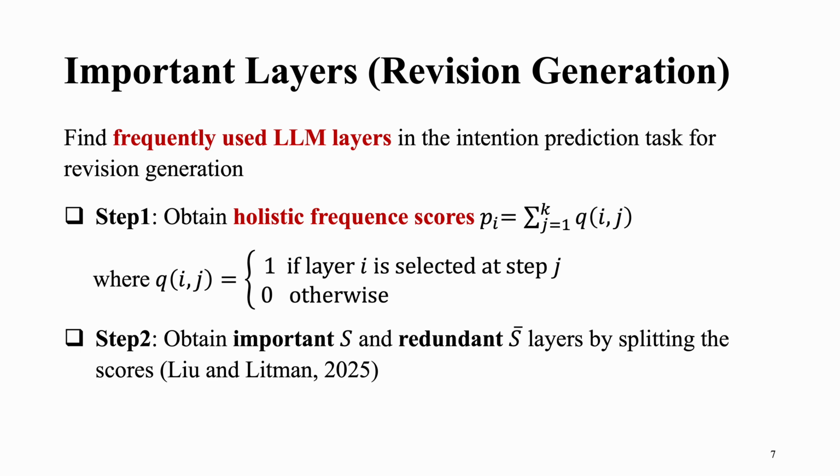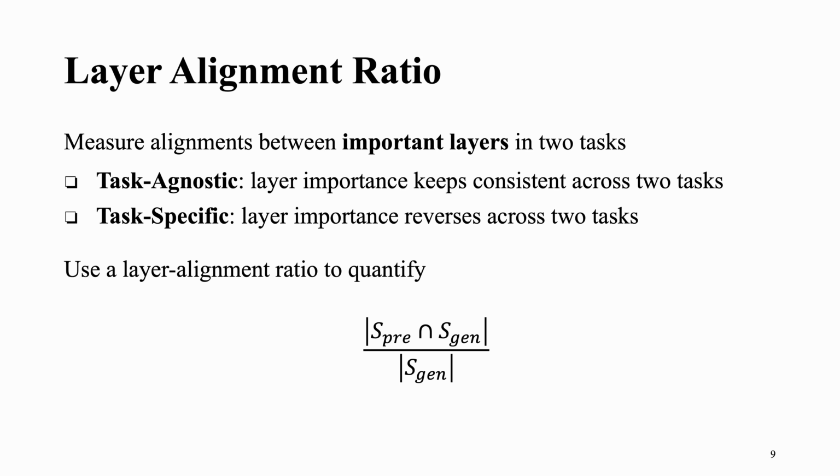Specifically, for the task-agnostic layers, the layer importance stays consistent across the two tasks. In other words, the important layers between the two tasks are the same. For the task-specific layers, their importance reverses across the two tasks. In other words, the important layer in the first task will be a redundant layer in the second task. So we use a layer alignment ratio to quantify the task-agnostic layers versus the layers used in the generation task.